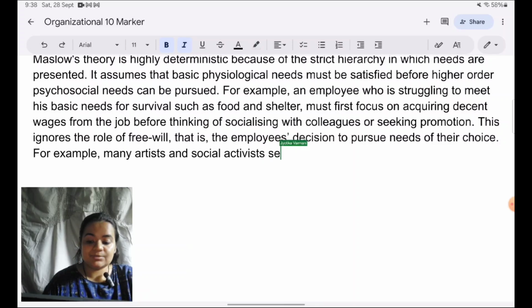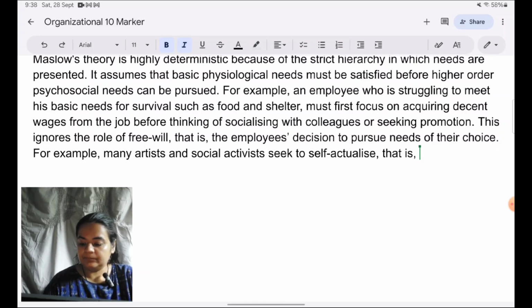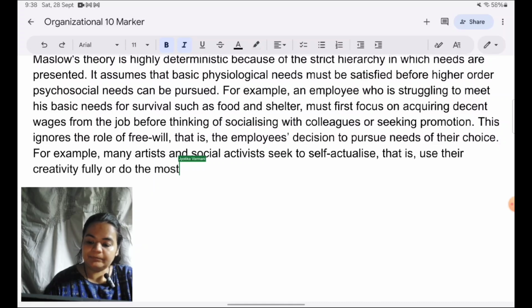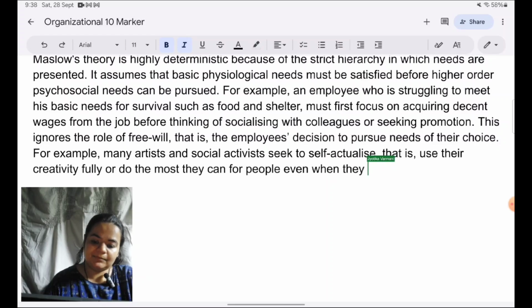We can say they seek to self-actualize, that is, use their creativity fully, or do the most they can for people, even when they do not have enough financial stability.